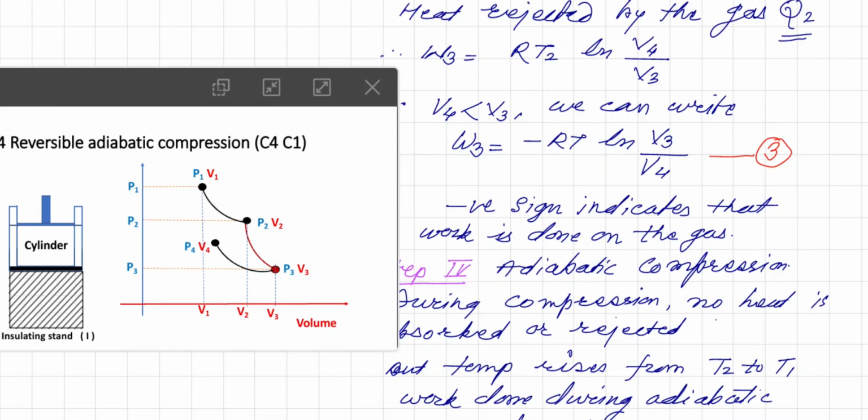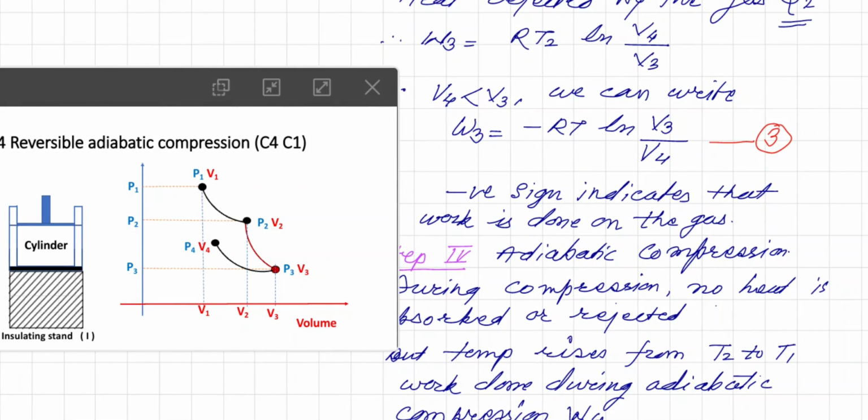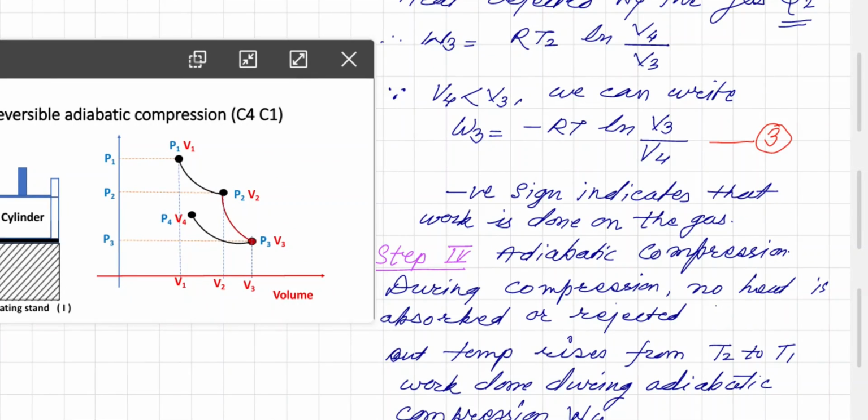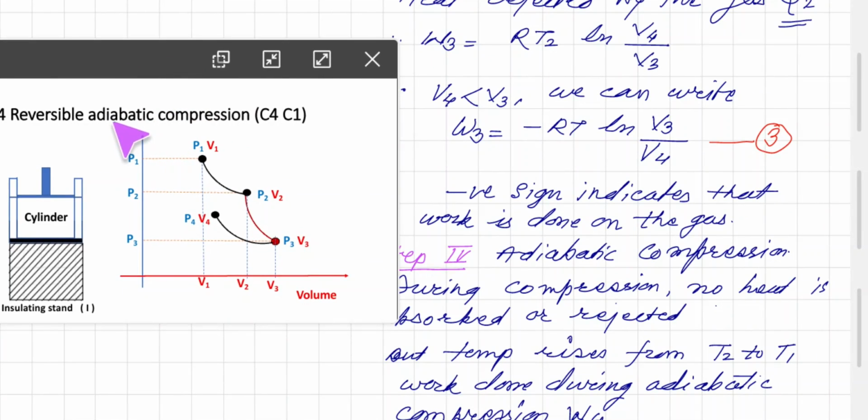Now we talk about step 4, that is reversible adiabatic compression. For adiabatic, again no heat is given out or taken in, so the cylinder is kept on an insulating stand and no heat exchange is possible. During adiabatic compression no heat is absorbed or rejected, and the temperature rises from T2 to T1.